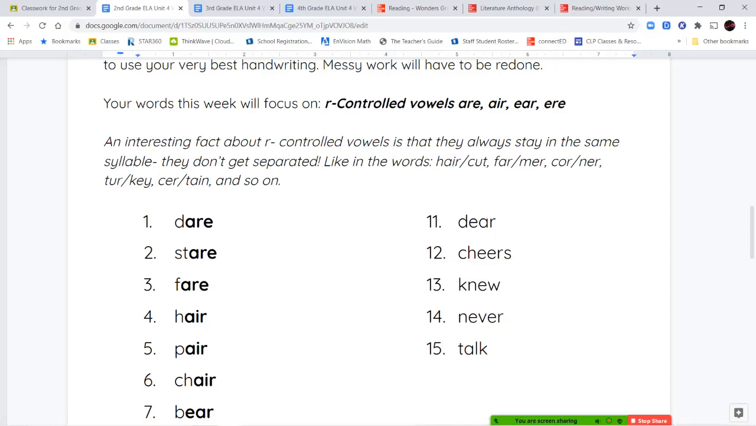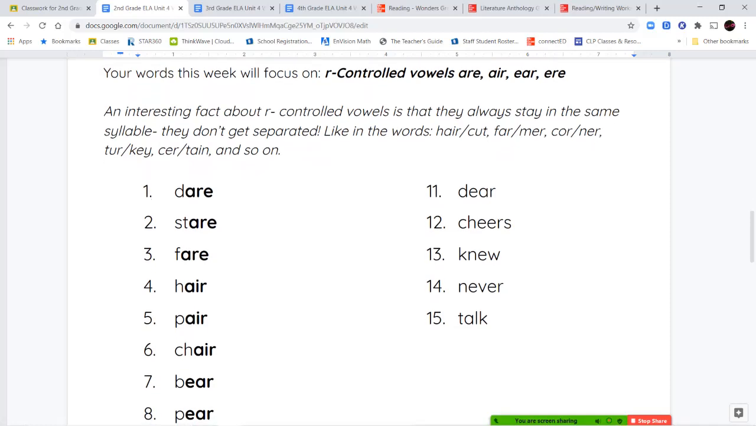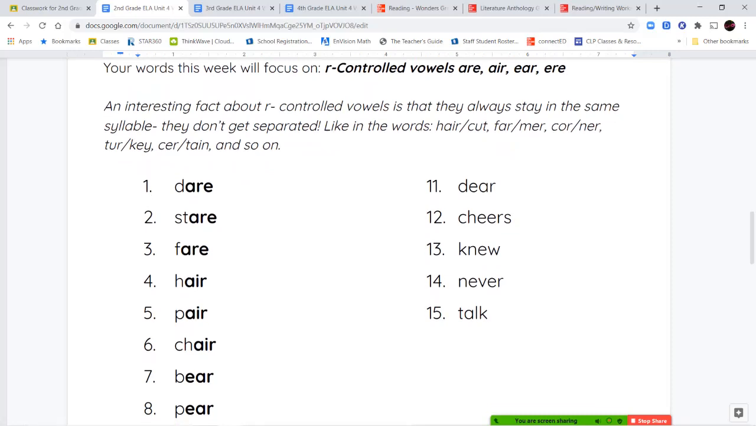And another interesting fact that I want you guys to pay attention to is that when we have an R-controlled vowel, it always stays in the same syllable. So the vowel and that R, they don't get separated. So if we have the word haircut, hair stays together and then cut is separated. Or farmer, the AR in far and the ER in stay together in their same syllables. Corner, turkey, certain, and so on and so on.